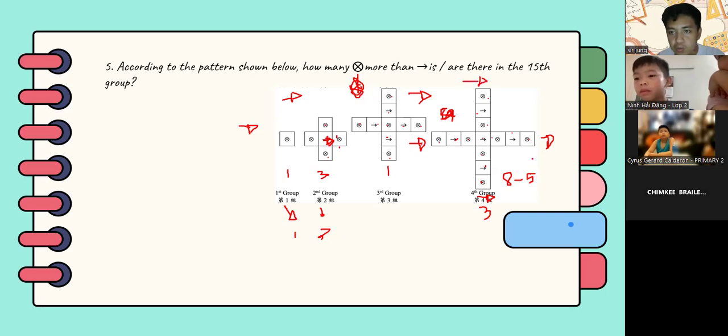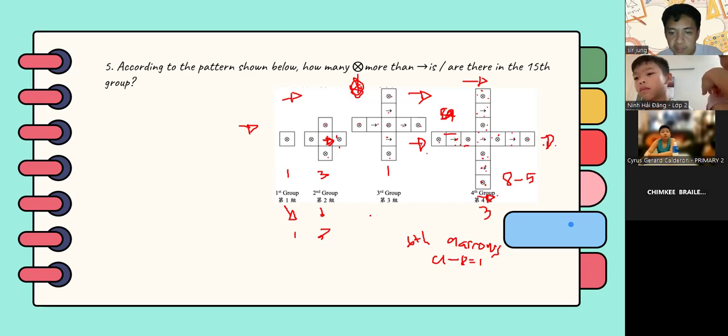So we have 1, 2, 3, 4, 5, 6, 7, 8, and there should be a 9. 1, 2, 3, 4, 5, 6, 7, 8, 9. So at the sixth group, we have 9 arrows and then 8 symbols, 1, 2, 3, 4, 5, 6, 7, 8. So 9 minus 8. So again, we have 1 more.